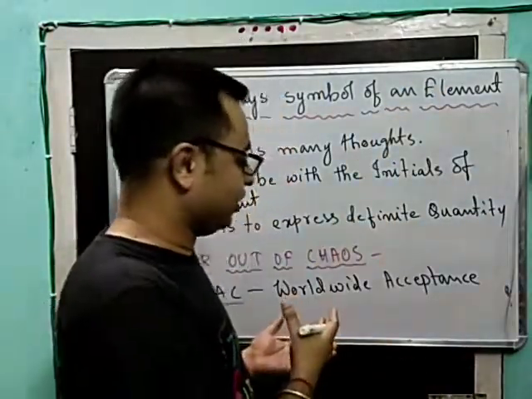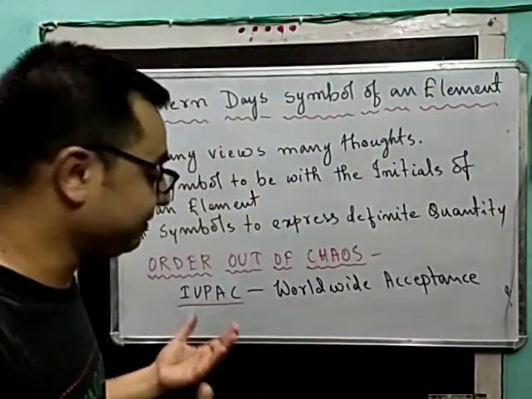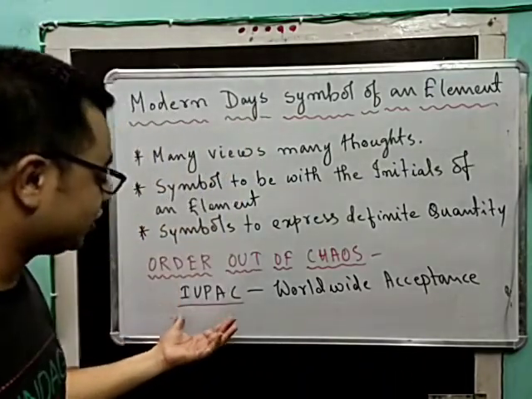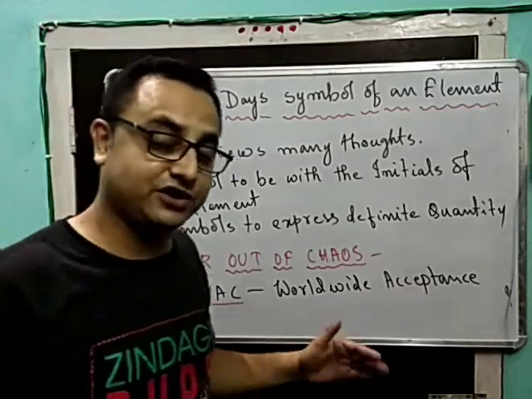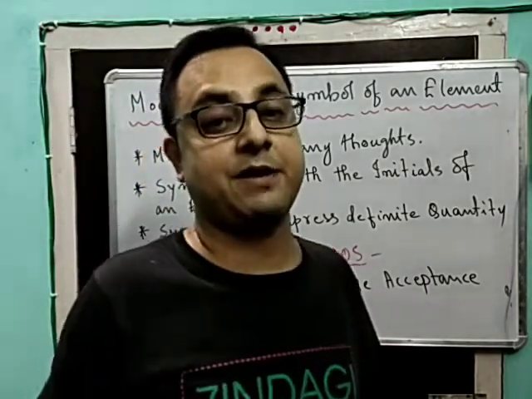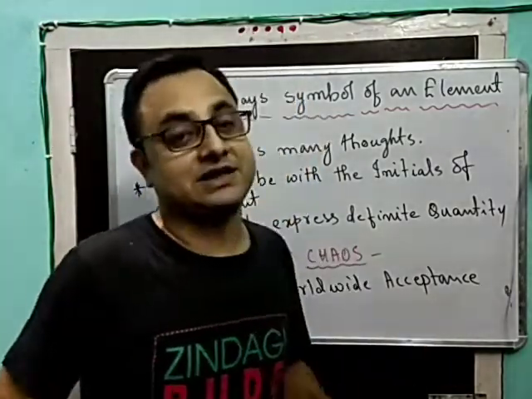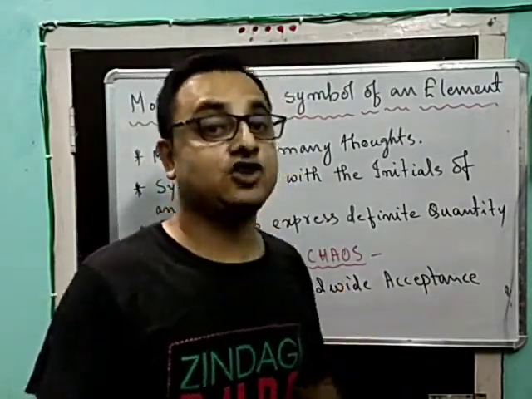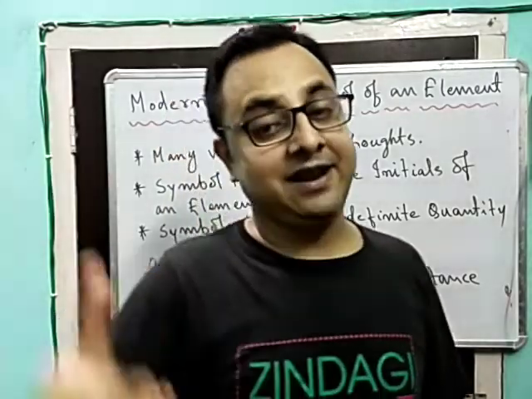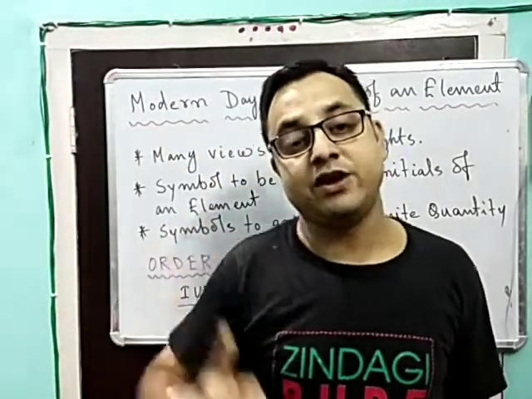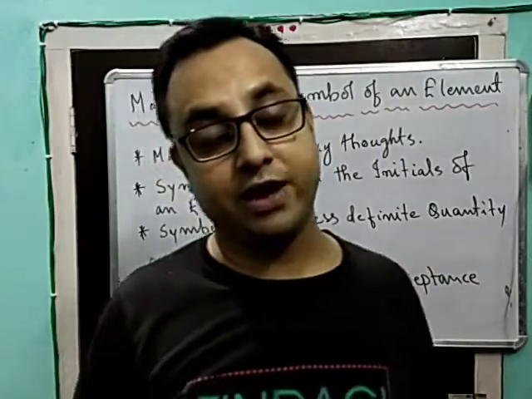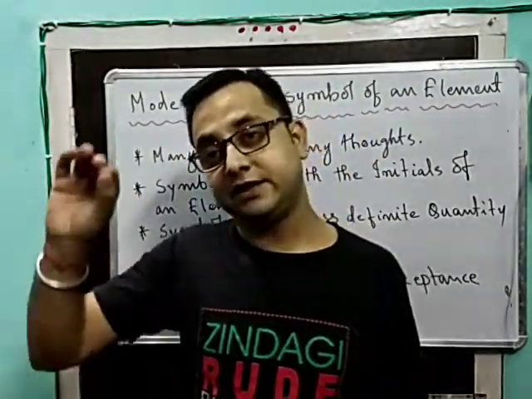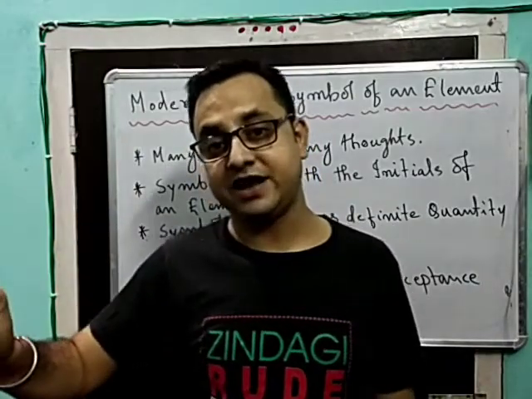Similarly, in chemistry also, this is the subject that we are dealing with. This subject chemistry also has a union, that is the International Union for Pure and Applied Chemistry. So the International Union of Pure and Applied Chemistry comes up with certain ways of naming an element, and that has to be accepted worldwide. When IUPAC was formed, it had an intention that whatever names they have given has to be accepted worldwide.